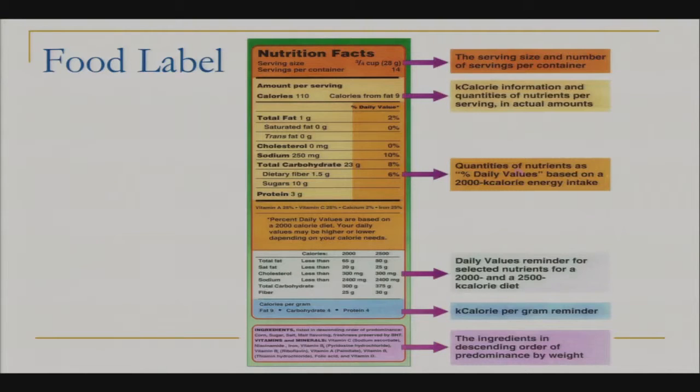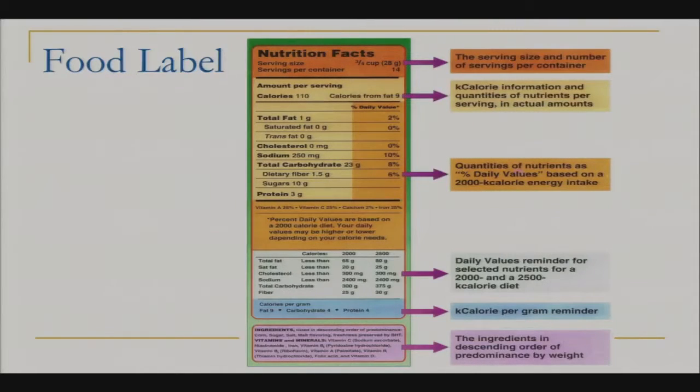So now let's look at a food label. It's important after surgery that you are your own food detective. Your first line of defense is going to be at the grocery store. So you need to become familiar with what to look at when you're looking at a nutrition facts label. The first area we want to look at is the serving size. The serving size designates how much of that product is the general recommended consumption.